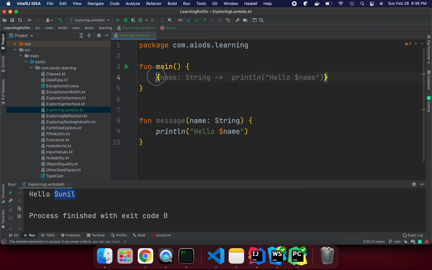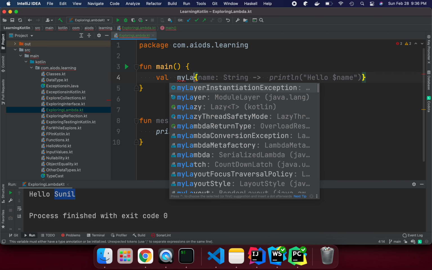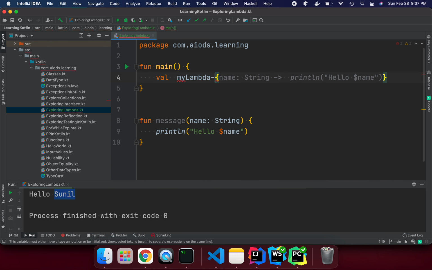Now we have defined our lambda, but we can store it in a variable. So we can say val myLambda, just give any name. Now we have the lambda. How can we call it?